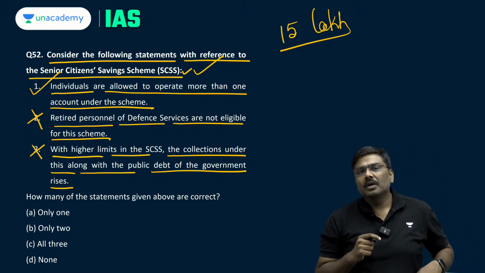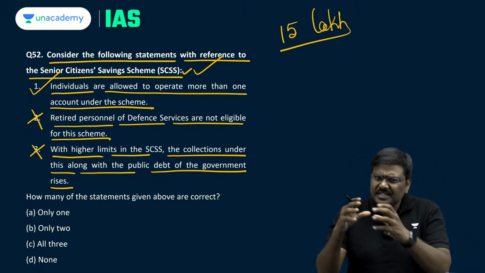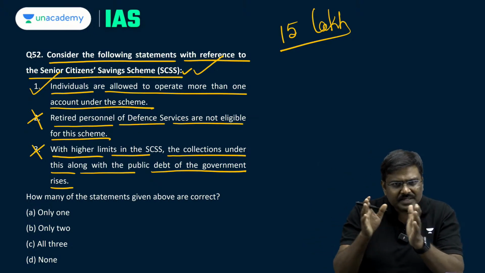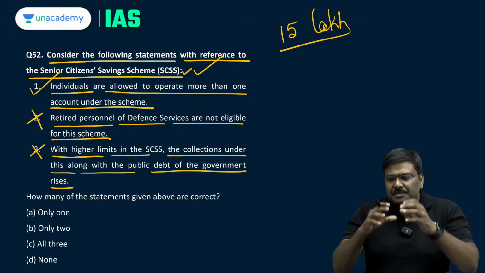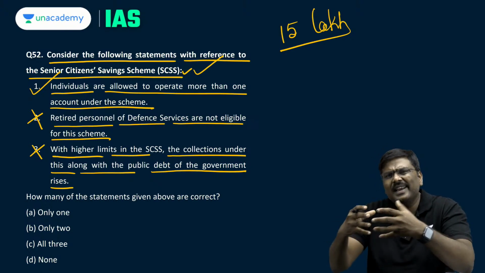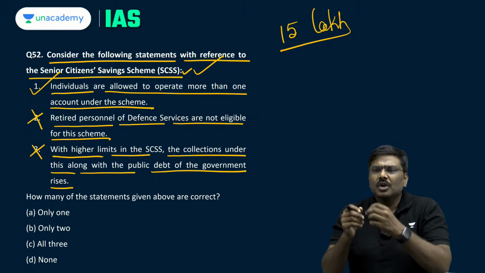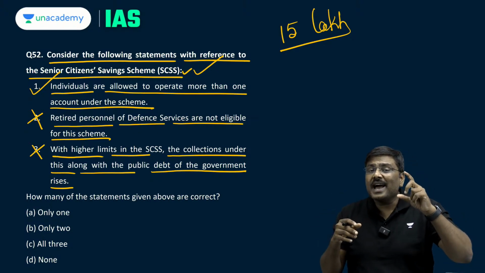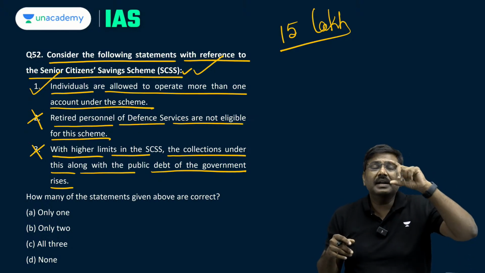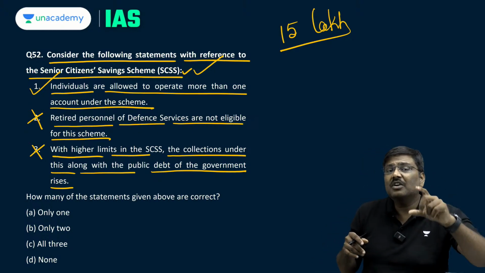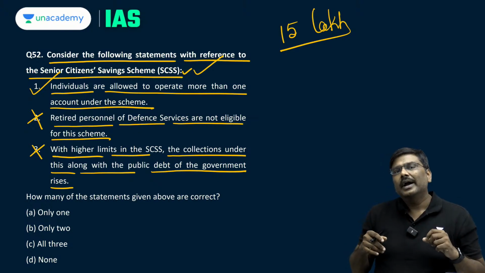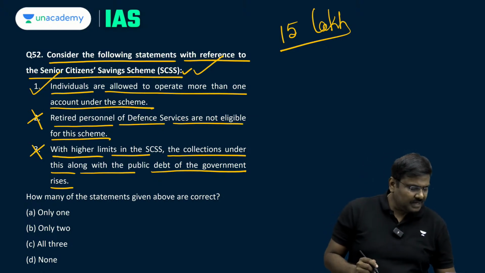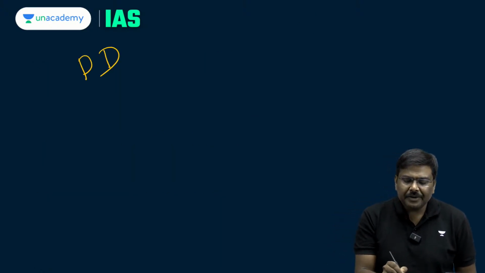Why so? The Senior Citizen Savings Scheme, SCSS, is a part of small savings schemes. The small savings scheme deposits which are collected, there are different types of schemes. Whatever the small savings scheme deposits are collected, the money is guaranteed by the central government, but that is generally counted as a part of public account. It is not counted as a part of public debt, and those who are wondering, please understand this: